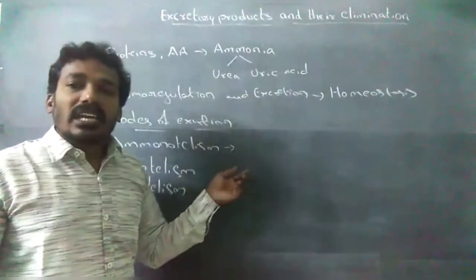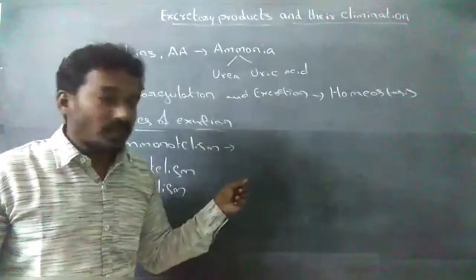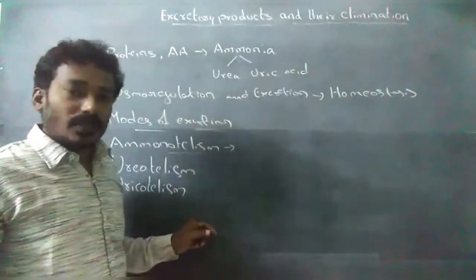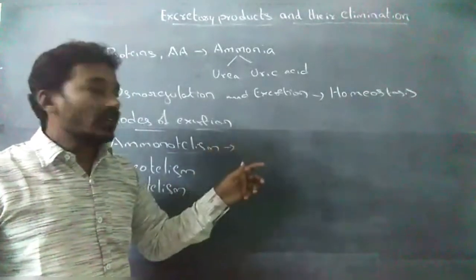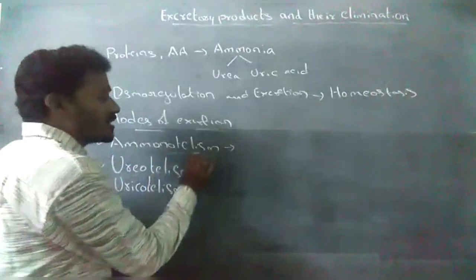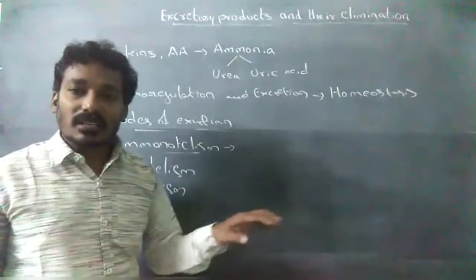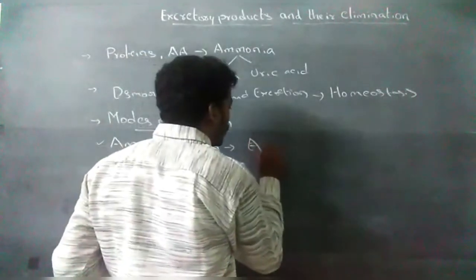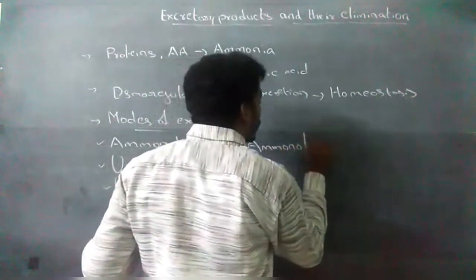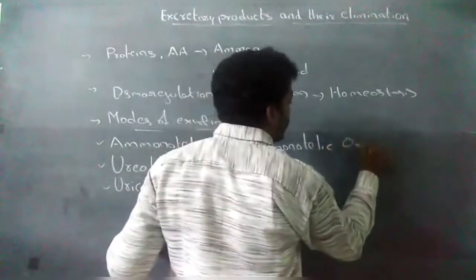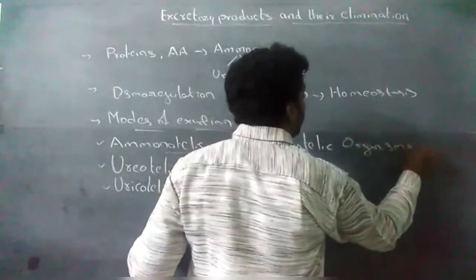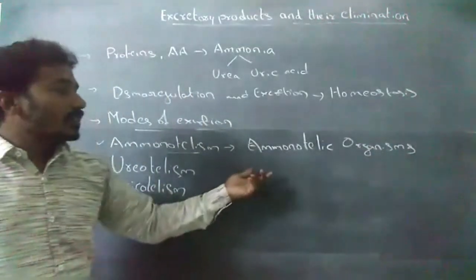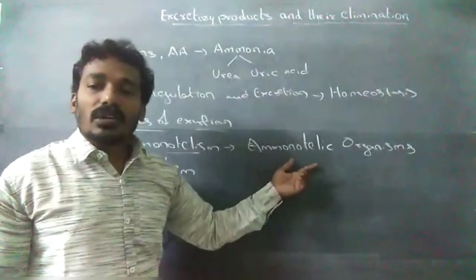The process of elimination of ammonia from the body is called ammonotelism. These animals are called ammonotelic organisms. Which animals excrete ammonia? These organisms are called ammonotelic organisms.